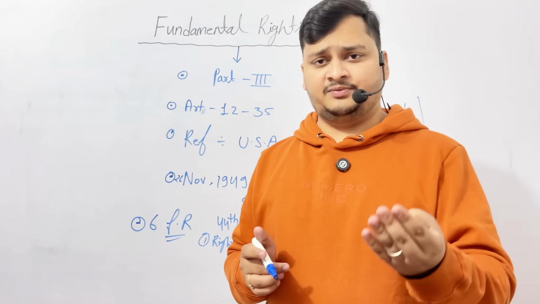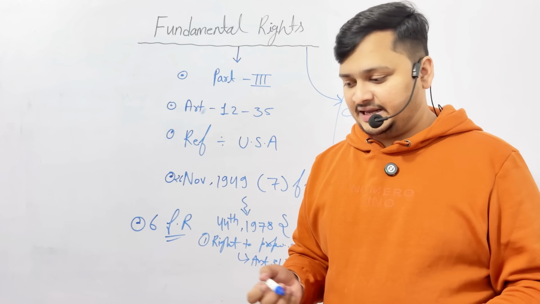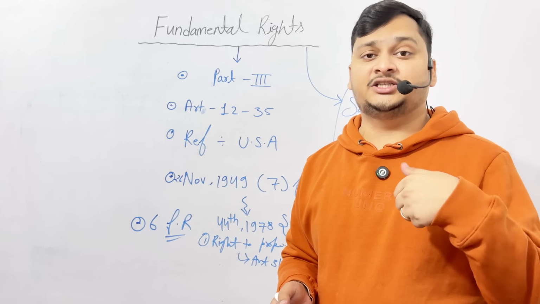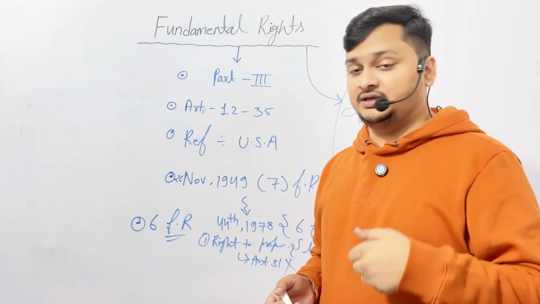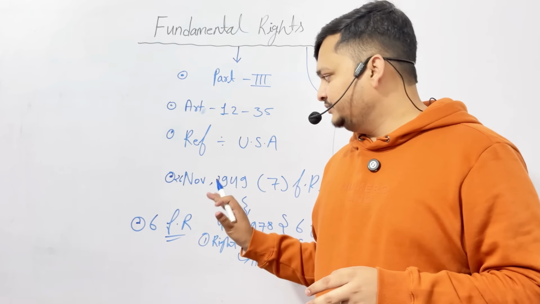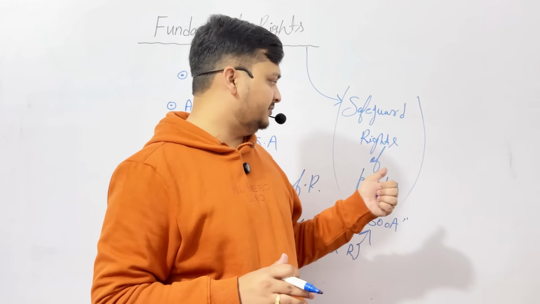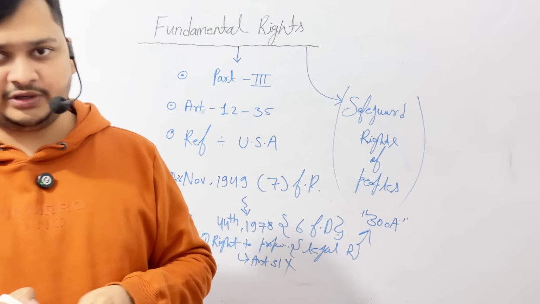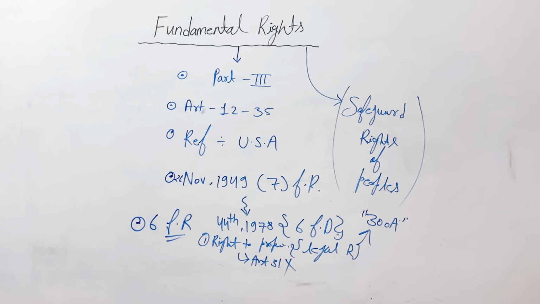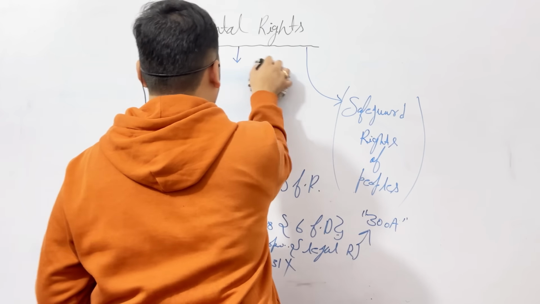So note down these things in your notebook, and I will erase them, and after that I will discuss, from Articles 12 to 35, the 6 fundamental rights: the right to equality, right to freedom, right against exploitation, religious rights, educational and cultural rights, and right to constitutional remedies. We will discuss each and everything so that you will understand the complete fundamental rights. At first I will remove these things, so please note them down in your notebook, so that we can deal with other things. These things are very important for your exam purpose.